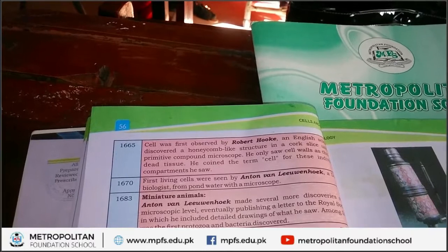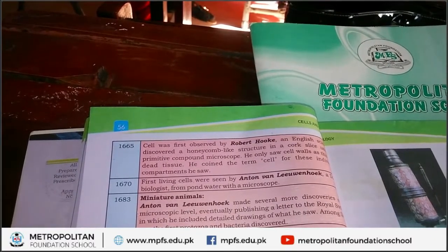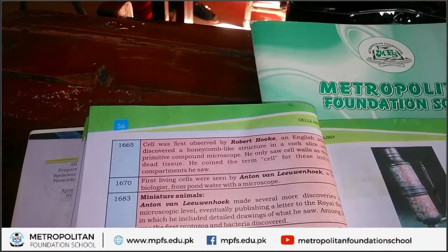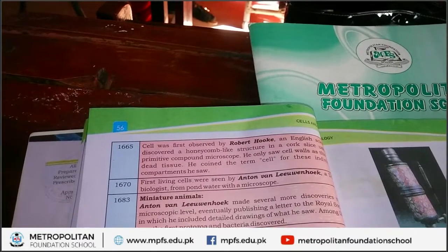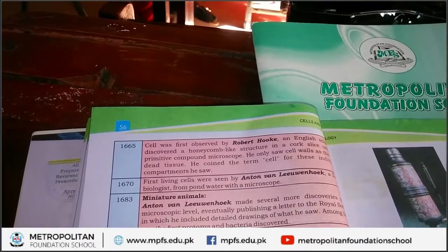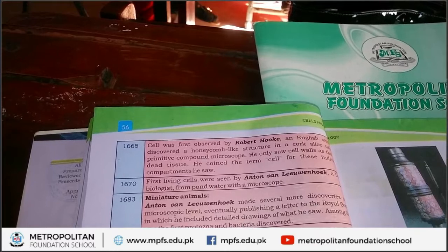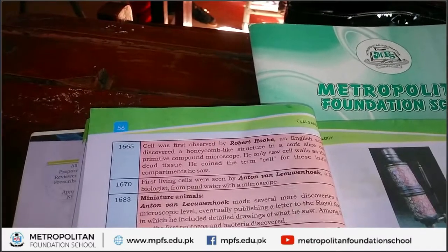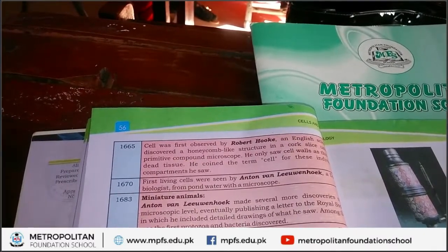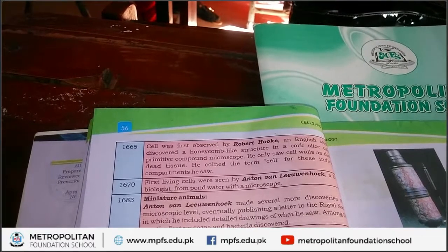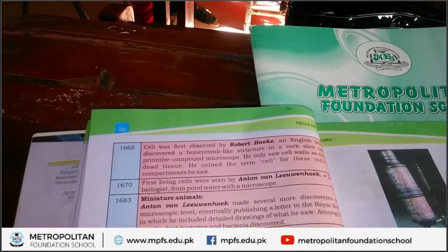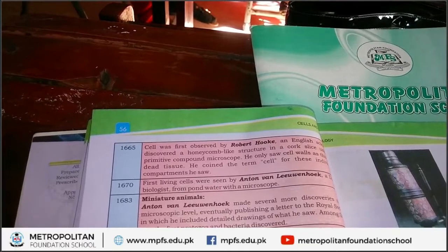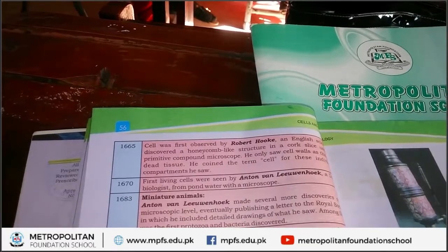This structure, the cell, is compared to a compartment, like a room. This cell is like a room or compartment when he saw it under a microscope. In this way, Robert Hooke first discovered the cell in plant tissues under a compound microscope.